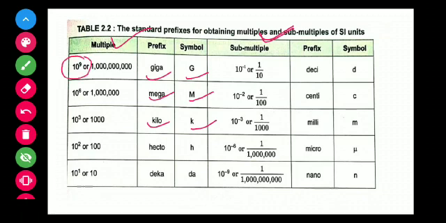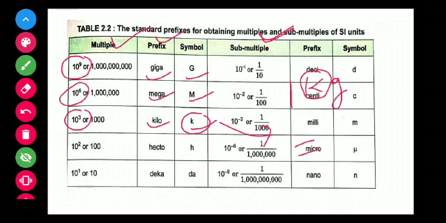1 giga is equal to 10 to the power 9, 1 mega is equal to 10 to the power 6, 1 kilo is equal to 10 to the power 3. We start with this example, kilo, for example, 1 kilogram. Convert this into gram. Then what is the value of k? This is your prefix.